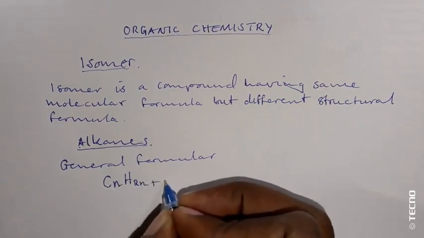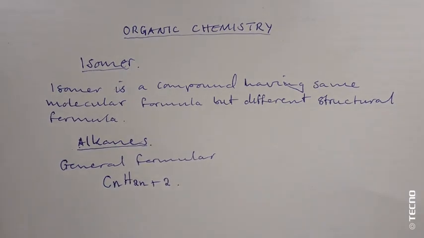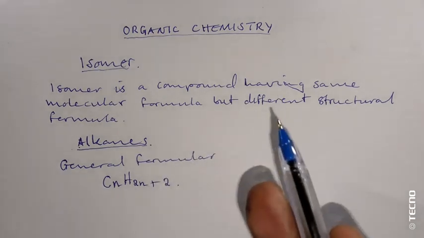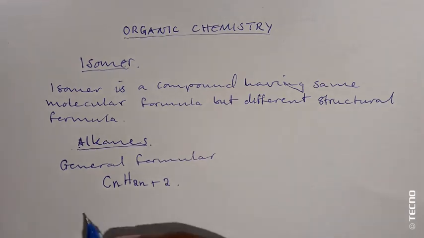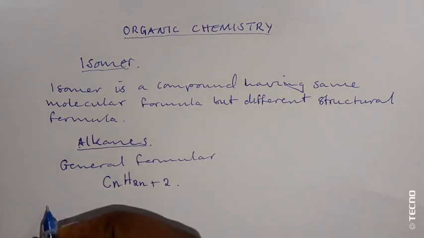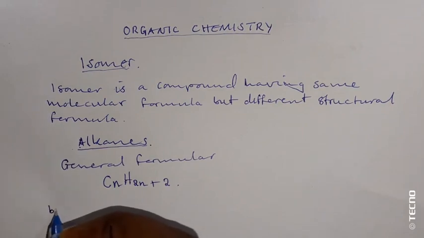CnH2n+2. Remember, an isomer exists when this alkane has a number of carbons greater than 3. So when you have such alkanes with a number of carbons greater than 3, we can talk of butane.